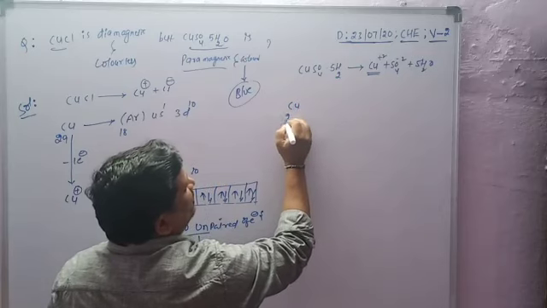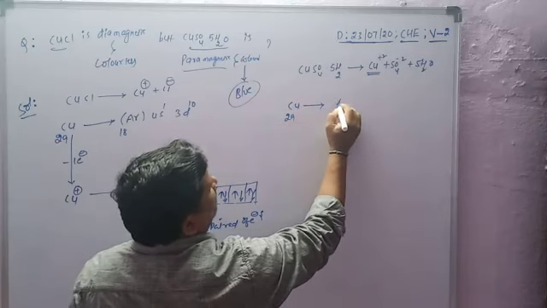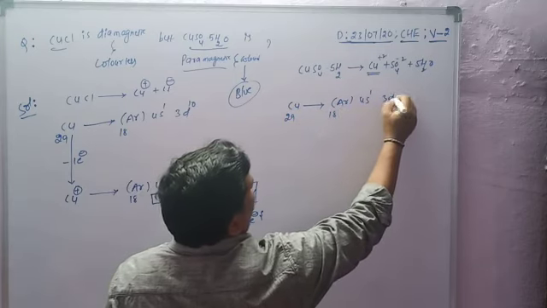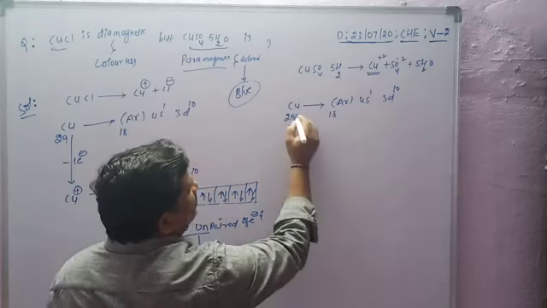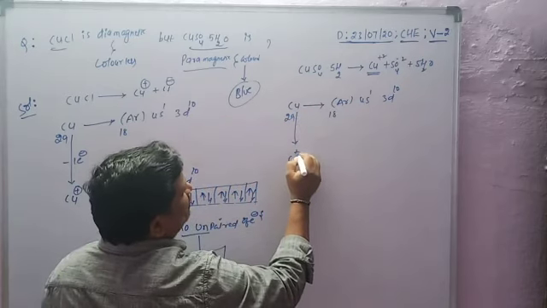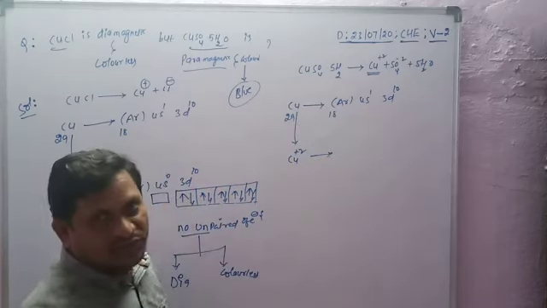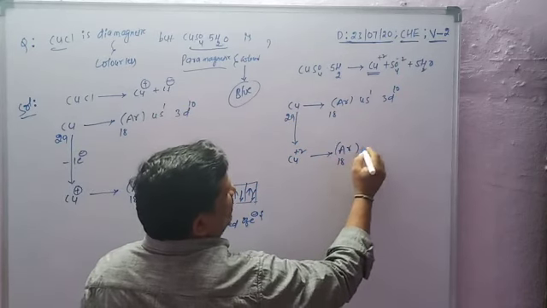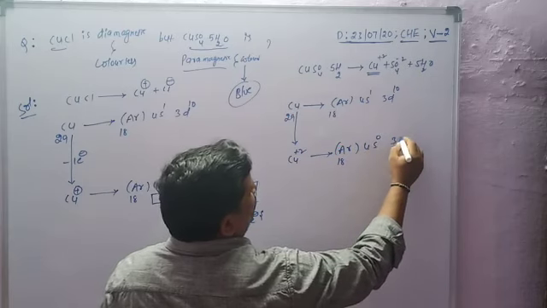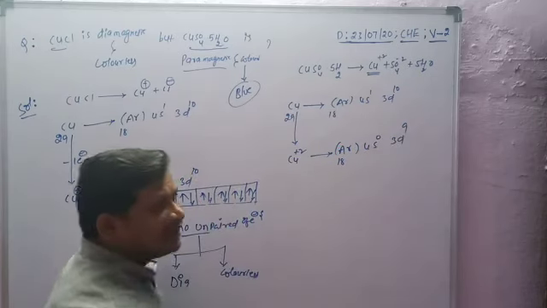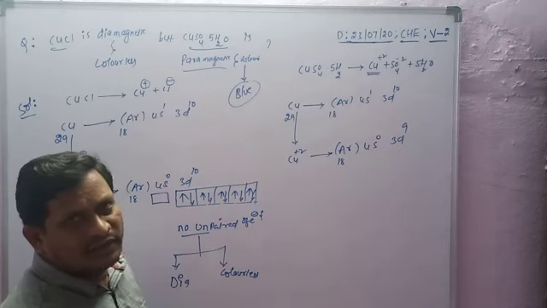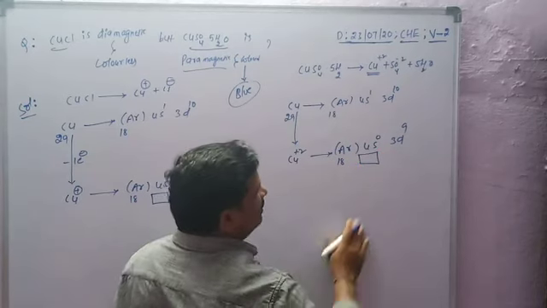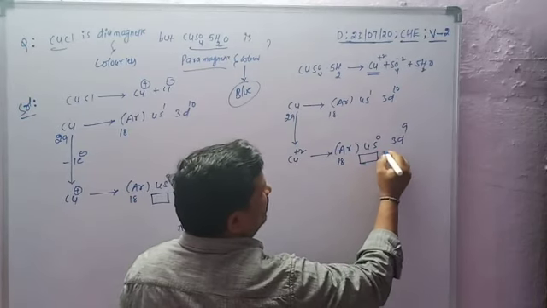Copper is 29, with electronic configuration argon 18, 4s1, 3d10. Copper converted into Cu 2 plus loses 2 electrons, one from the s subshell and another from the d subshell. Now the configuration is argon 18, 4s0, 3d9. 4s0 is the empty orbital.